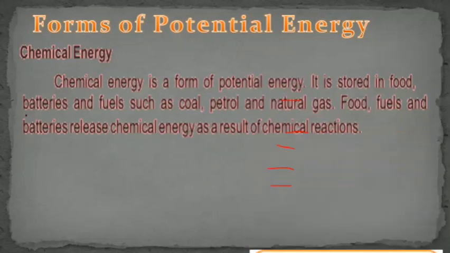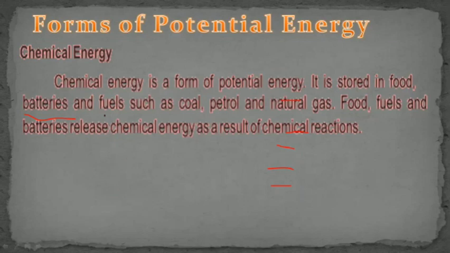So there is chemical energy in the batteries, cells, which we use in our clocks, in our toys, in our mobiles and laptops. Everywhere the batteries are used in different forms. So there is chemical energy which is changed into different forms of energy.